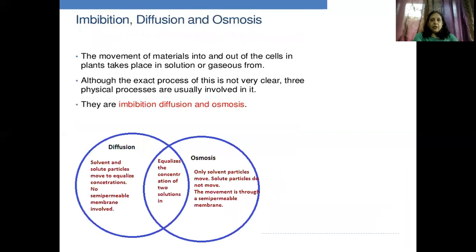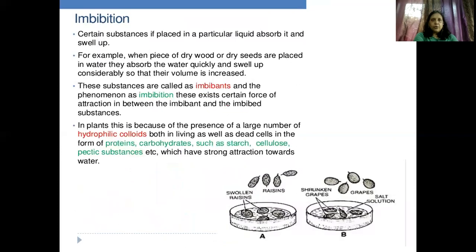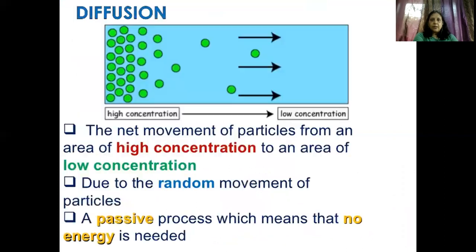Now here you can see, what do you see? This is a Venn diagram, right? Now in this Venn diagram you will see that in between you have imbibition, one side is diffusion and the other side you have osmosis. Now osmosis, we will see ahead later. So is this clear, all of you? So this is imbibition here.